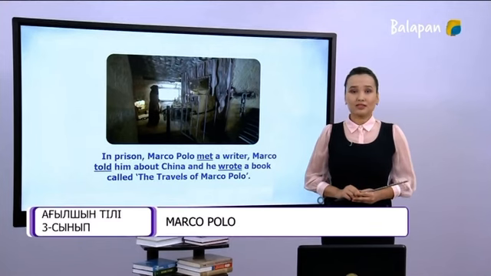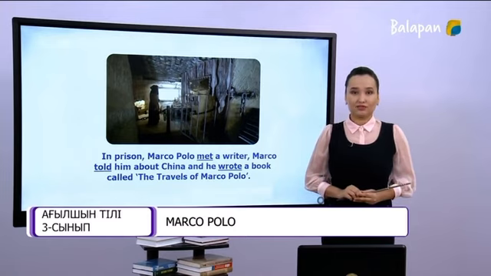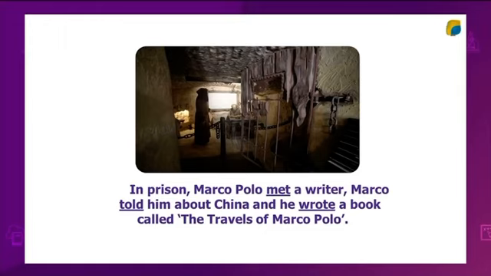Now, look at the screen and let's read the sentence. Pay attention to the underlined verbs. In prison, Marco Polo met a writer. Marco told him about China, and he wrote a book called The Travels of Marco Polo.